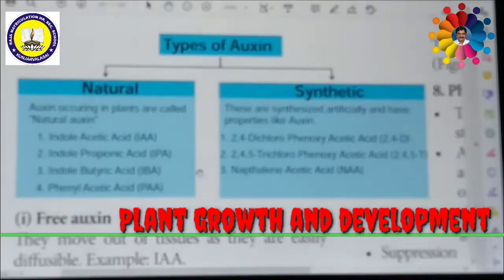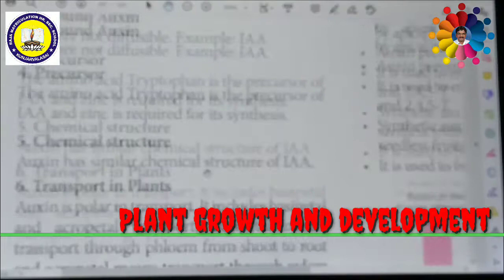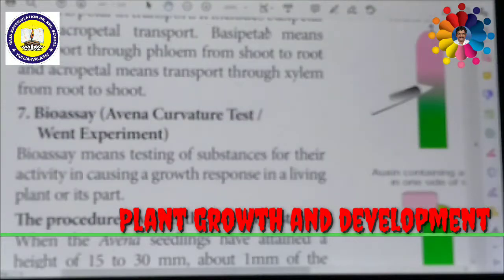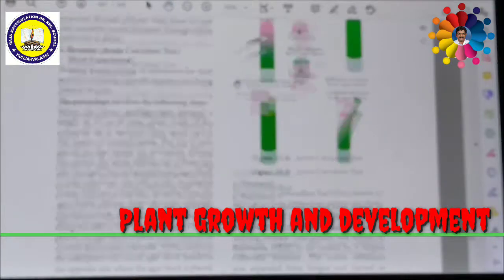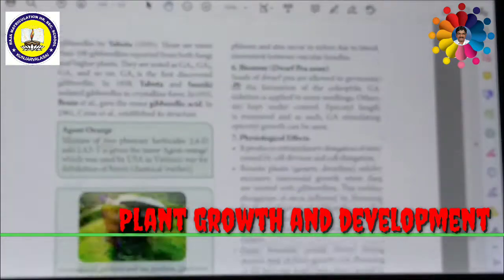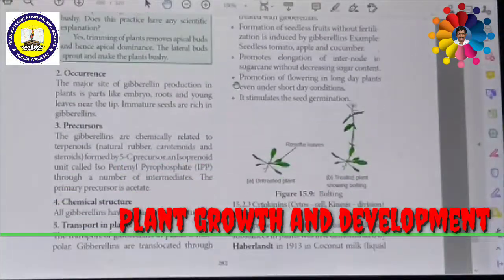How do these occur? Generally, this auxin occurs naturally, either in the tip of the plant, in shoot tips or root tips.